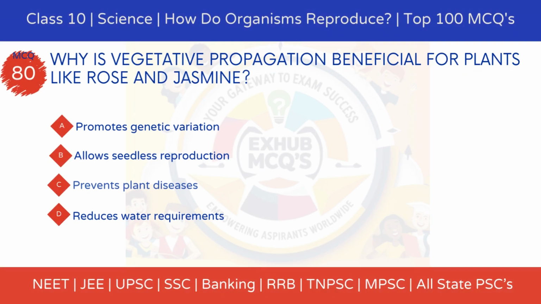MCQ 80. Why is vegetative propagation beneficial for plants like rose and jasmine? Option A, promotes genetic variation. Option B, allows seedless reproduction. Option C, prevents plant diseases. Option D, reduces water requirements.